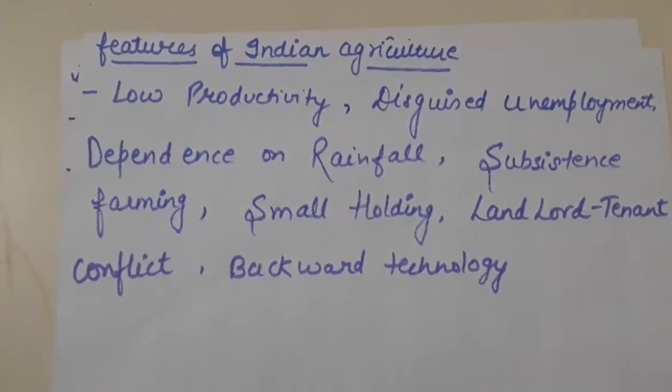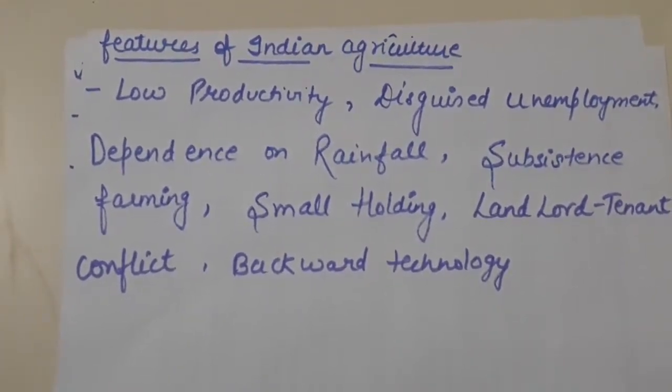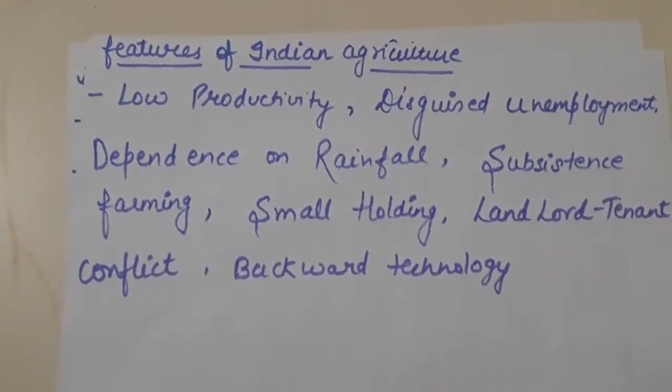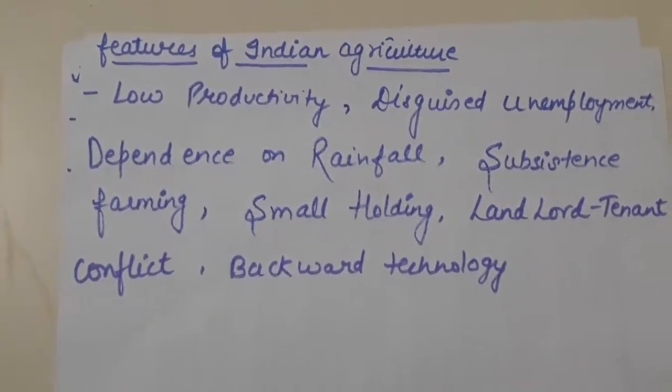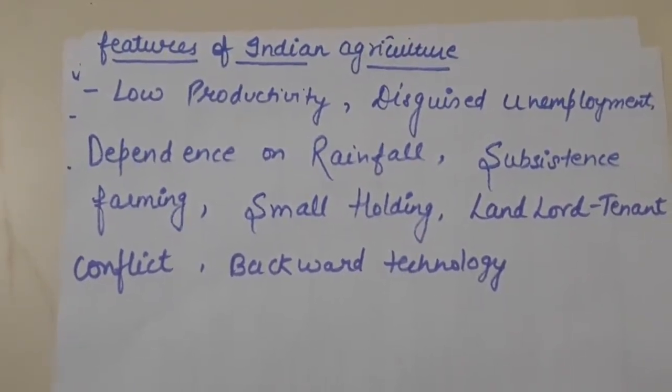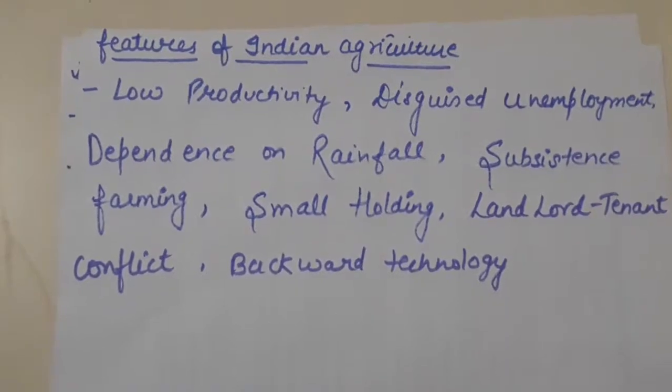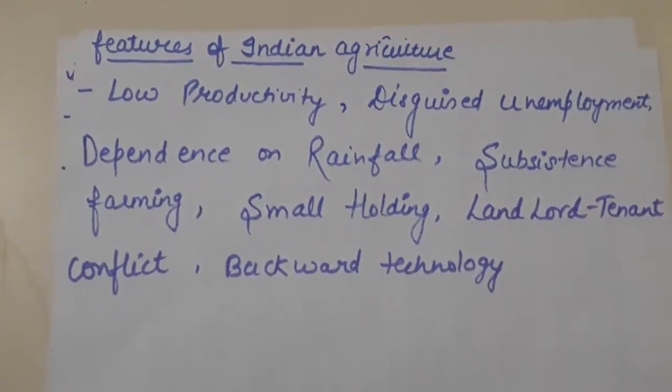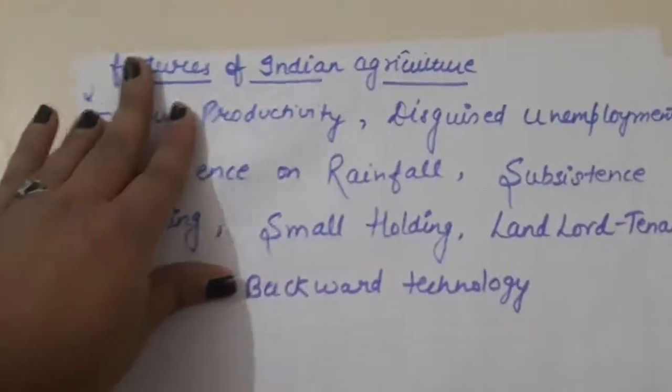Then backward technology, they do not use mechanized means of farming or permanent means of farming. They use backward technology. Maybe because of poverty, maybe because they don't know the exact use, maybe they are far away from the places where they can avail these facilities. So these were the features of Indian agriculture.